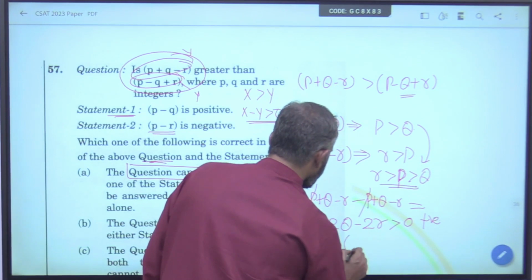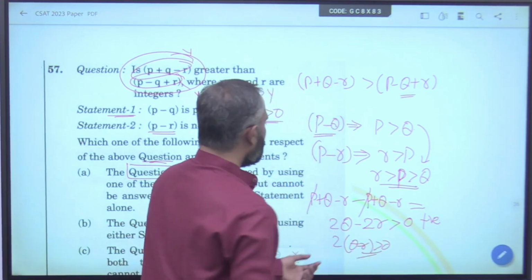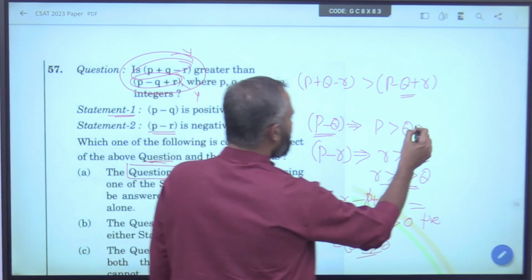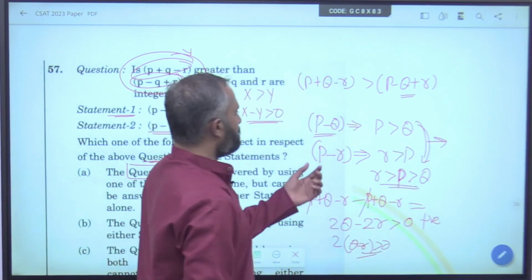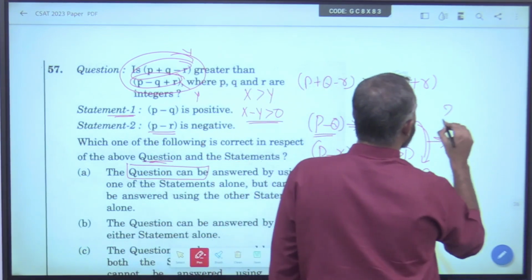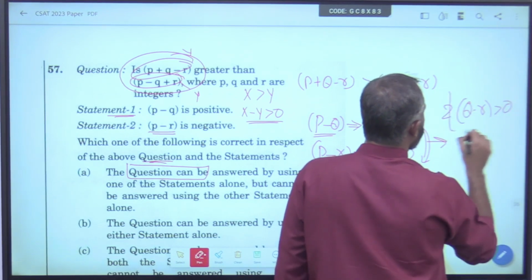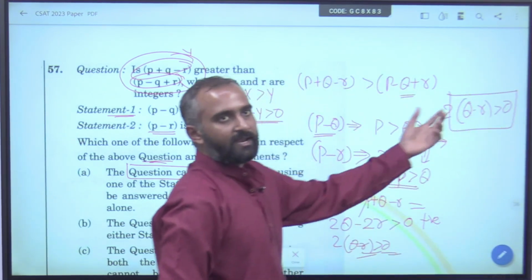So, 2 into Q minus R should be greater than 0. The final relation is 2 into Q minus R should be greater than 0. If it proves this, then it answers.